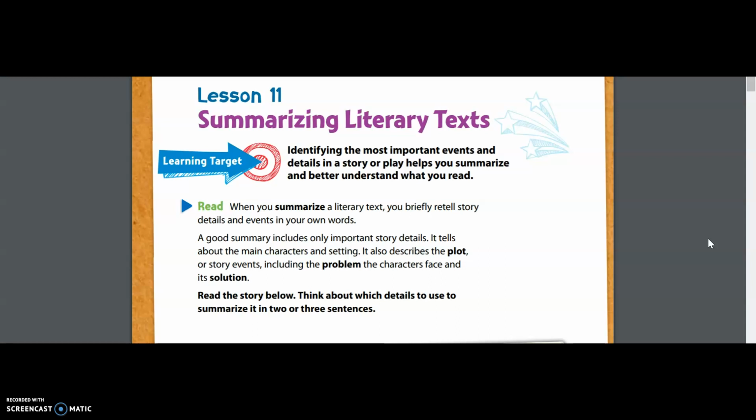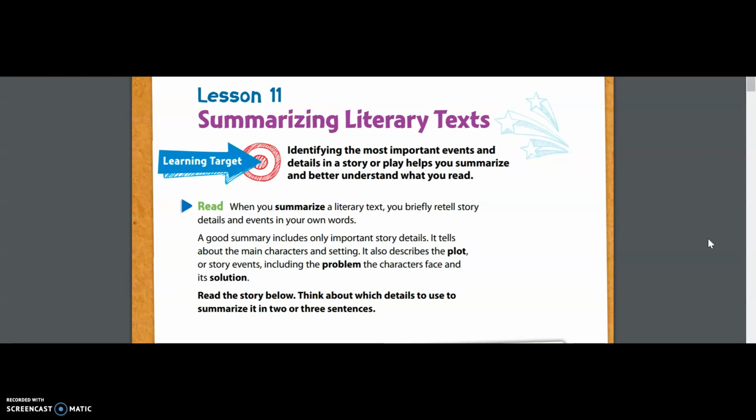To my knowledge, I don't think that your friend would be expecting you to tell them every single detail that was said or that happened in the show or in the book, because that would take entirely too long. And honestly, they could just go read the book or watch the show themselves. They're looking for a shorter version about the important things that happened in the story. And it's usually told best if you tell it in the correct order. So that's what we're going to be focusing on this week. We're going to be summarizing literary text.